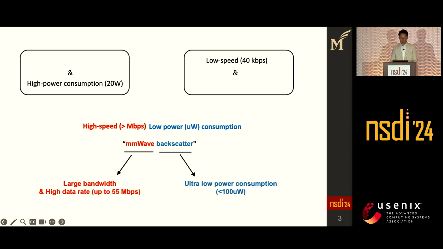In this paper, we address this challenge by employing the mmWave backscatter technique. We leverage the large bandwidth of mmWave to enable a high data rate. Furthermore, since our backscatter system uses a passive device, we ensure ultra low power consumption.